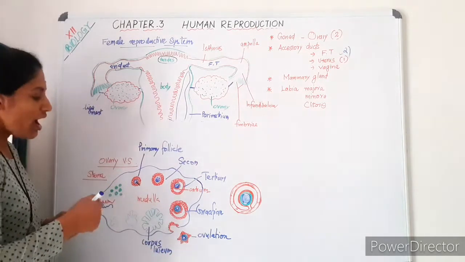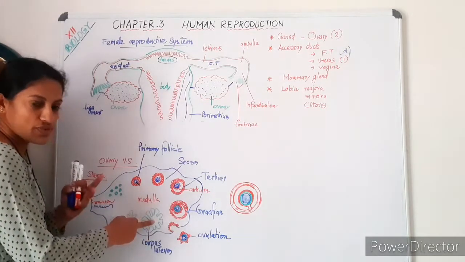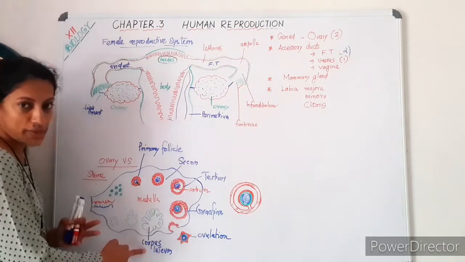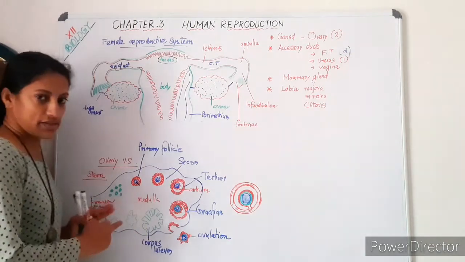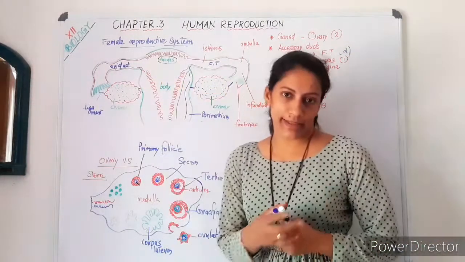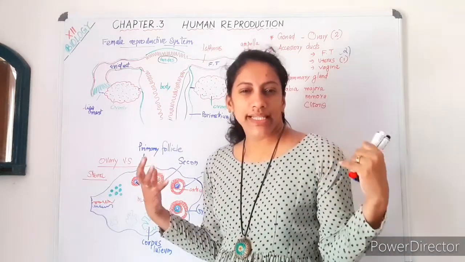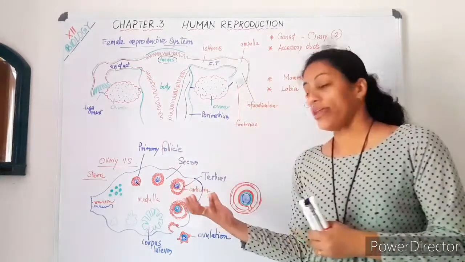The remnants of the Graafian follicle develop into a massive structure which acts as a gland, the corpus luteum. And this corpus luteum also gradually disintegrates later. These are the components, the structures of cells and tissues present inside the cortex of the ovary.